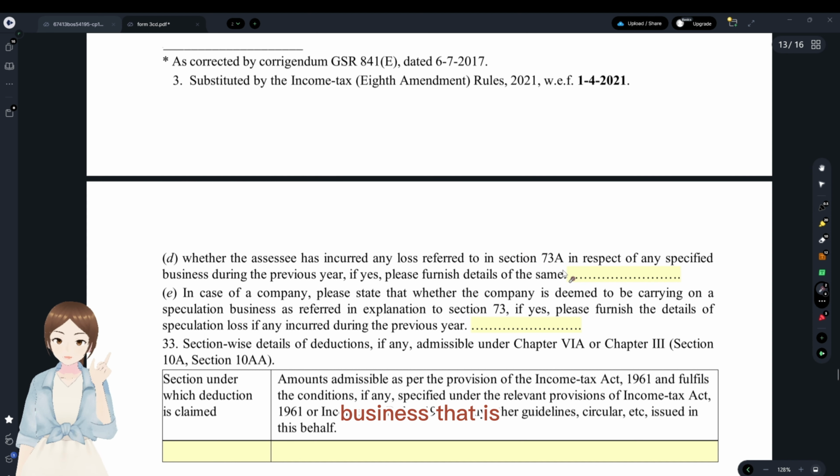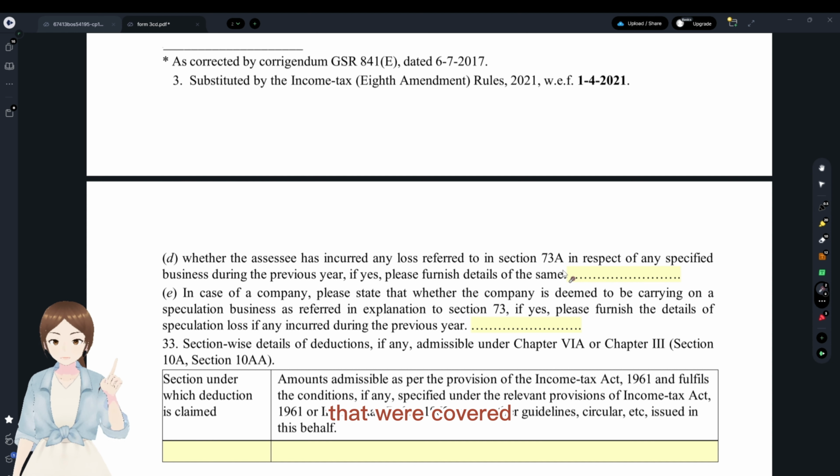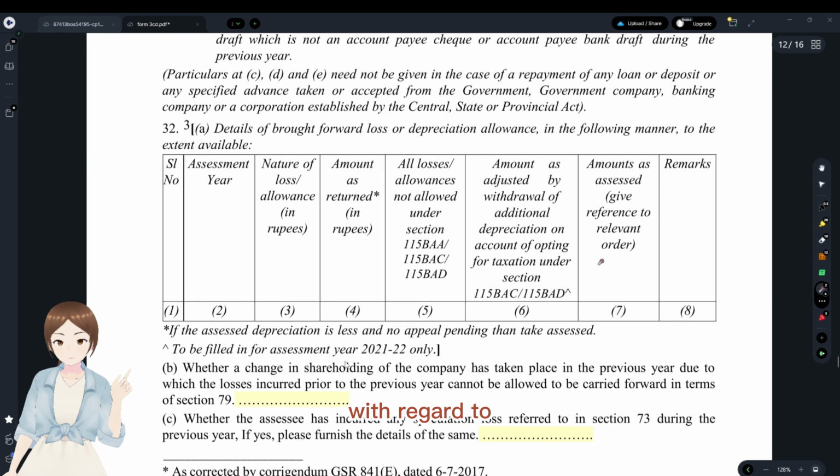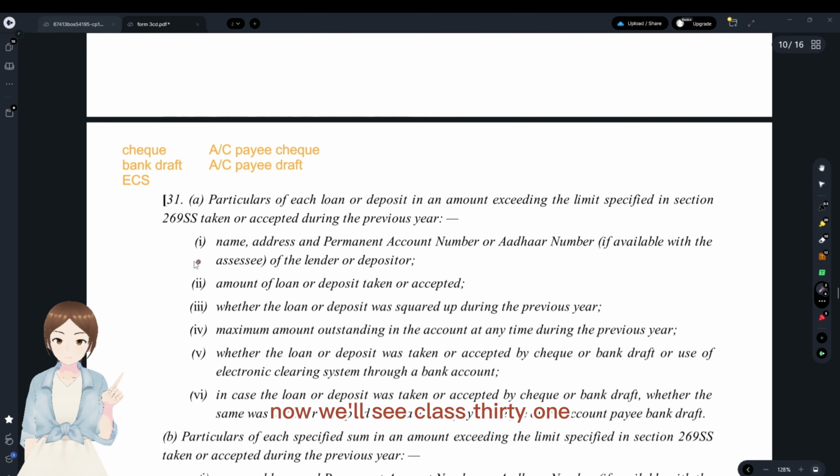73E is specified business, that is, the business covered under section 35AD. In case the company has any deemed speculative business under section 73, it has to be reported here, and that is with regard to clause 32. Now we'll see clause 31.